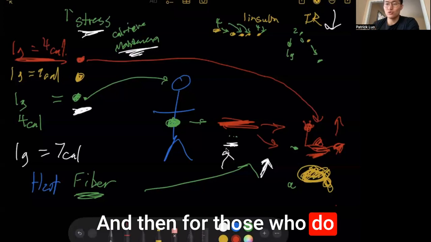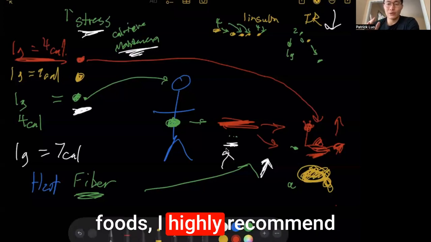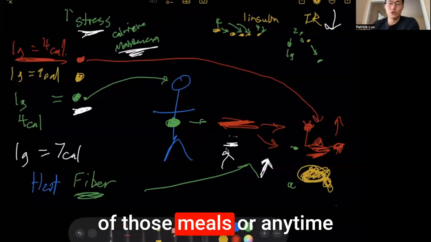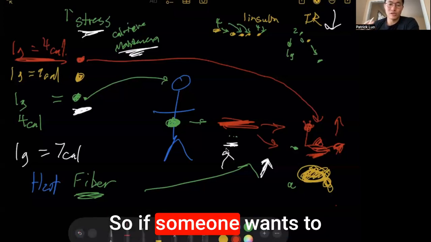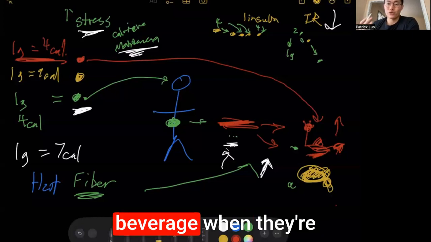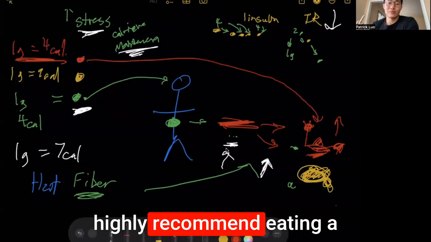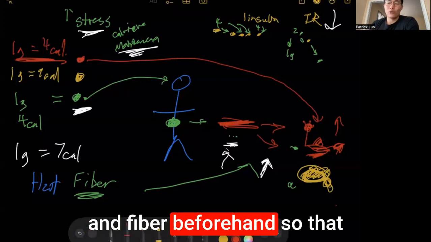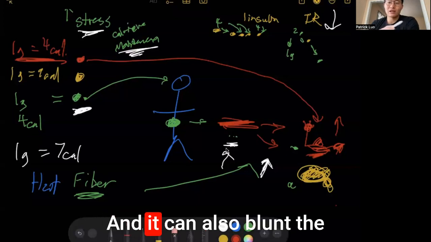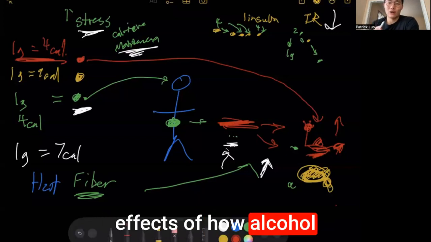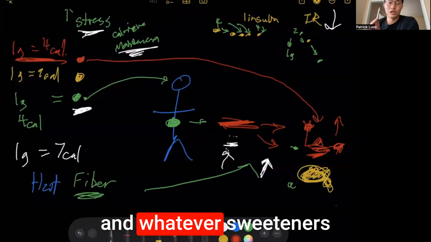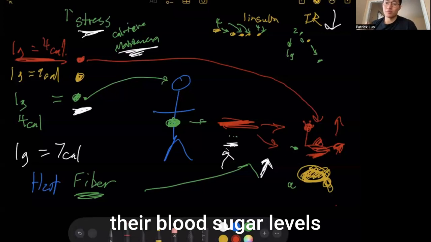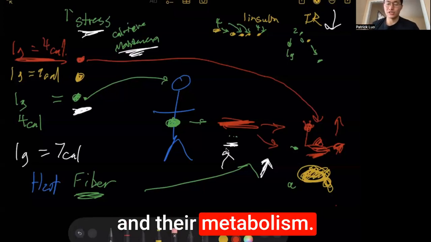And then for those who do love the sweets and the foods, I highly recommend pairing the proteins and the fibers with every single one of those meals or anytime they were to drink something. So if someone wants to indulge in an alcoholic beverage when they're socializing with friends, I highly recommend eating a meal that is high in protein and fiber beforehand so that they can feel satiated, and it can also blunt the effects of how alcohol and whatever sweeteners they could put in that alcohol would affect their blood sugar levels and their metabolism.